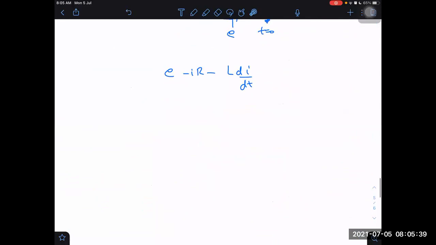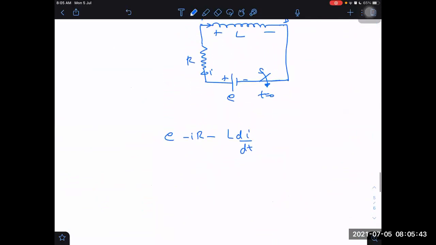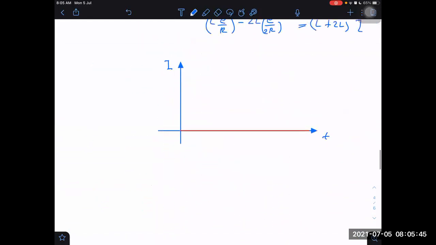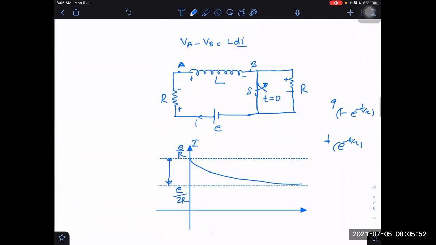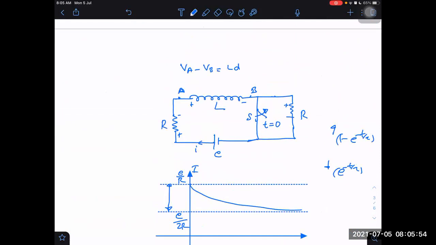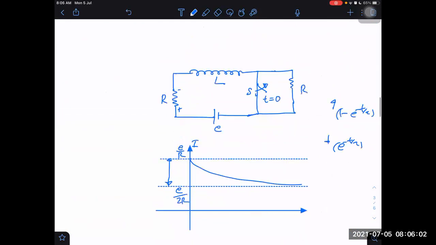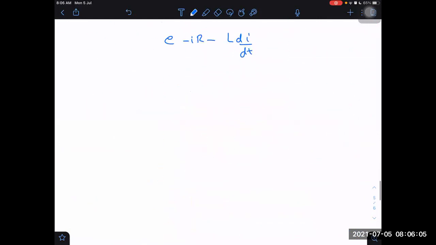So in this example, E minus IR minus L into di by dt is equal to 0, closed loop.